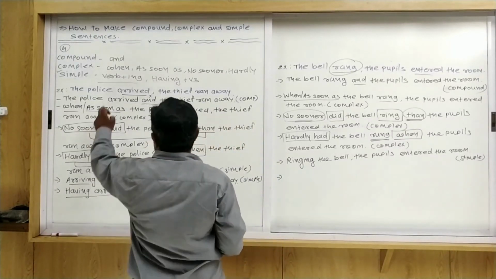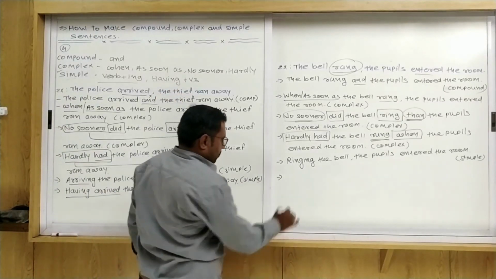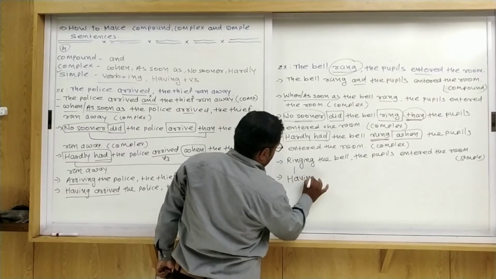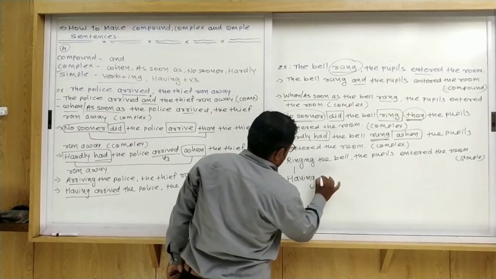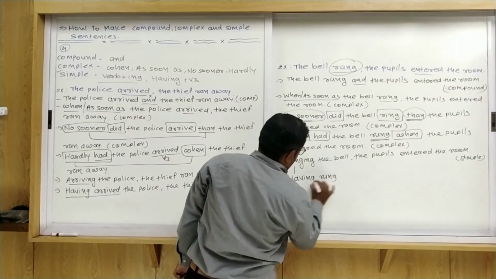Now the last sentence. Having plus V3, perfect participle. So first of all I write here having plus V3. What is the V3 of ringing? Ring, rang, rung.